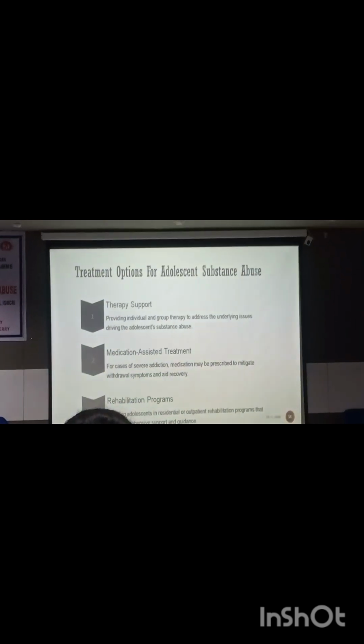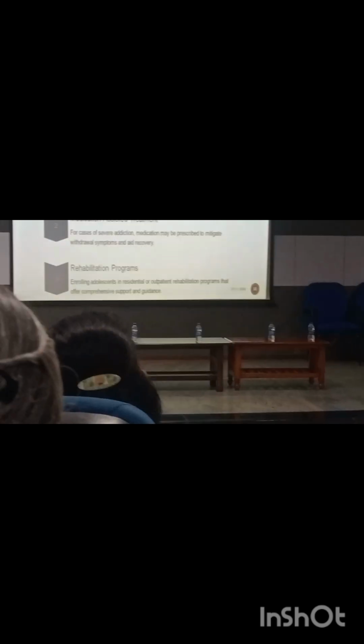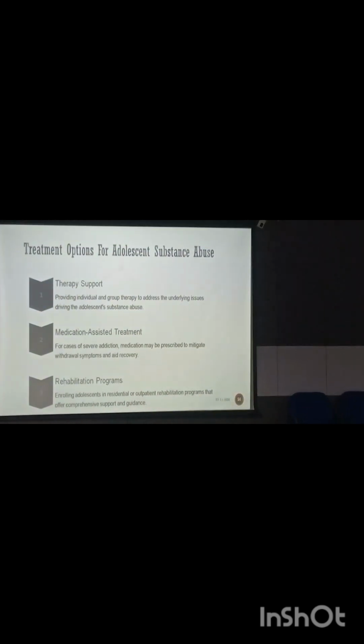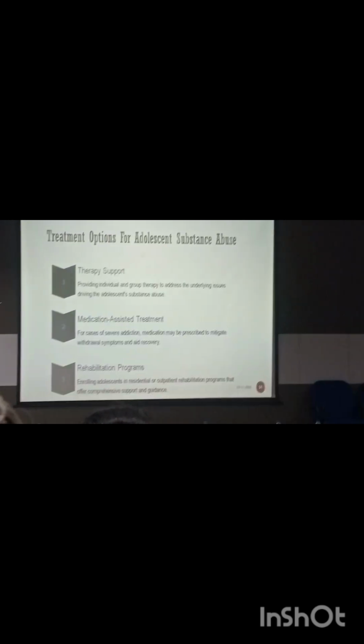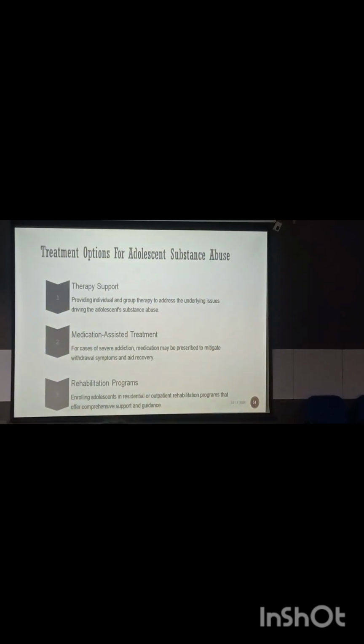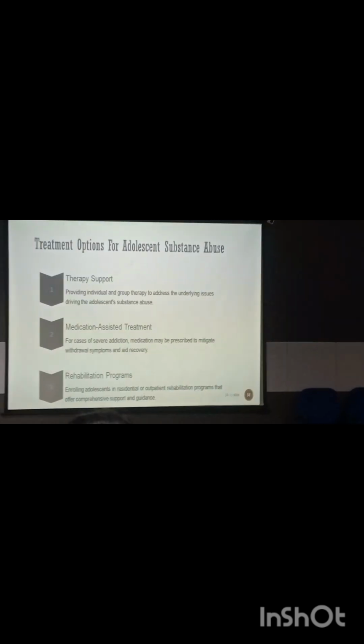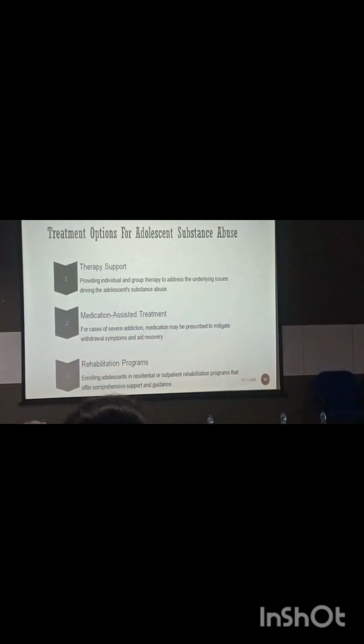What are the treatment options available for substance abuse among adolescents? First we will start with therapy support. It can be counseling, repeated counseling. If it is not working out, if it is a severe case, then we have to resort to medication-assisted treatment, and along with that, rehabilitation programs can also be conducted for them.